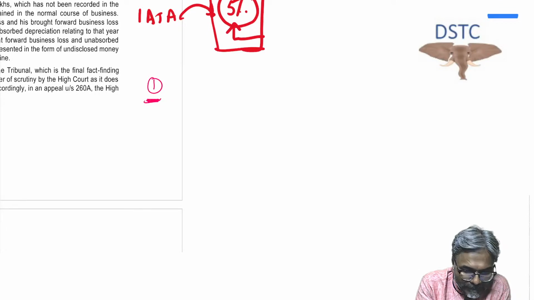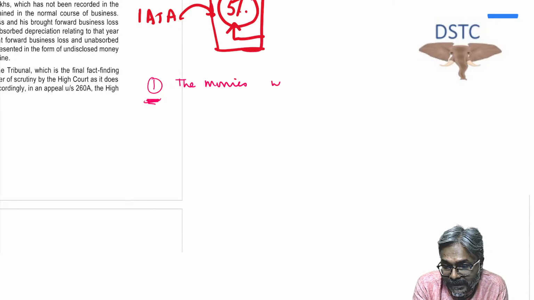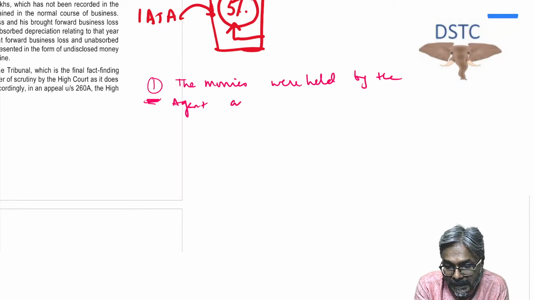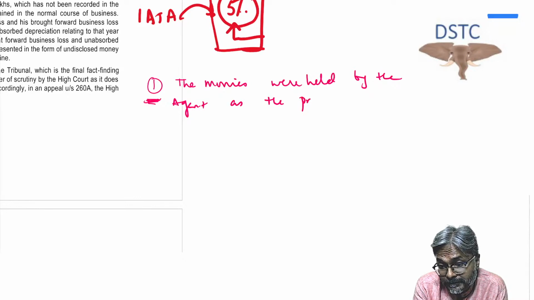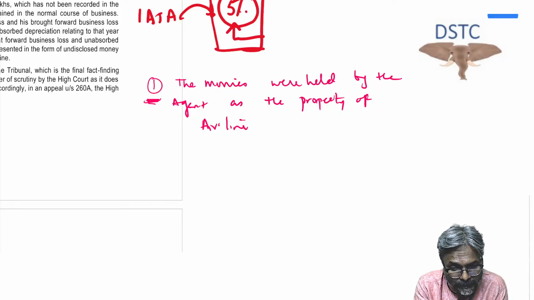First point that you will put across is that the monies were held by the agent as the property of the airline company. This is the one point that you have to write.